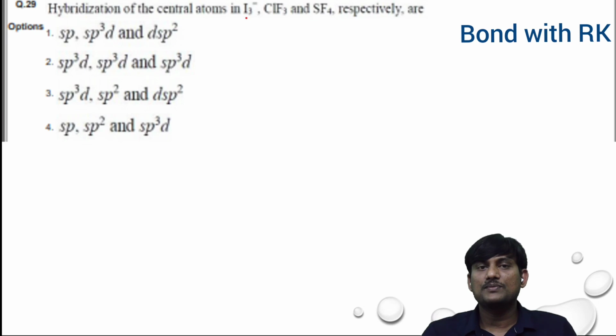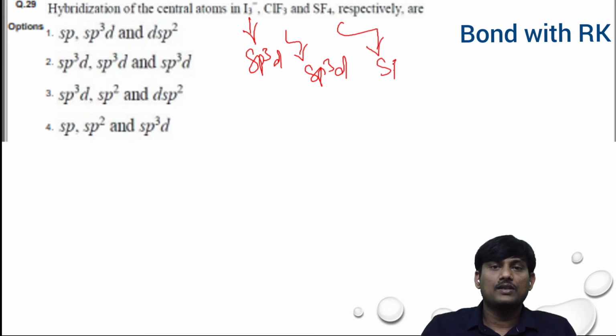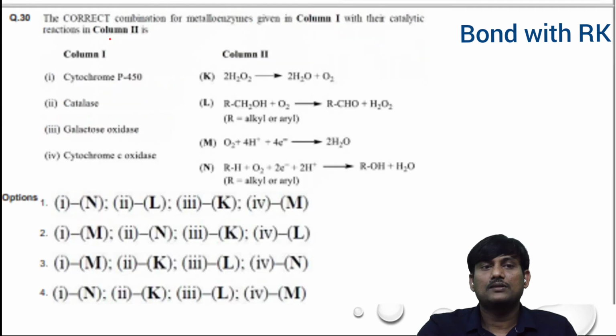Hybridization of the central atoms in I3 minus, ClF3 and SF4 respectively are. What is the hybridization? Here all the I3 minus, ClF3 and the SF4, all these have sp3d hybridization. This one is sp3d, and this one is sp3d, and this one also sp3d hybridization. So second one is the correct option.